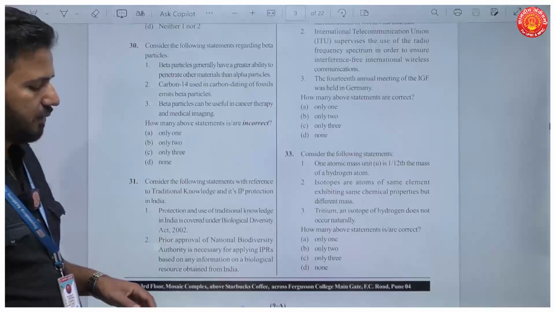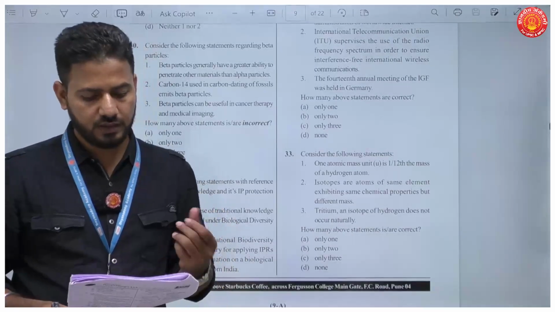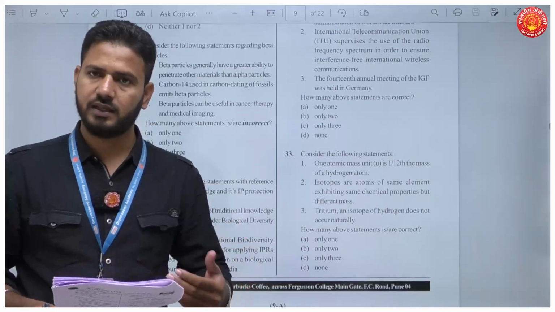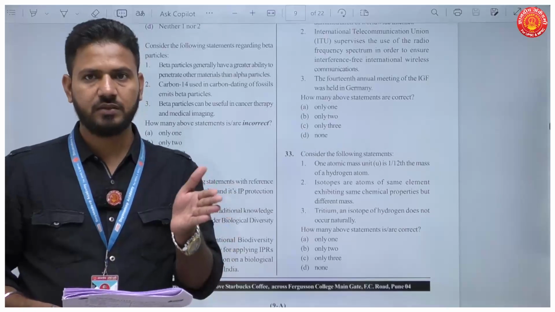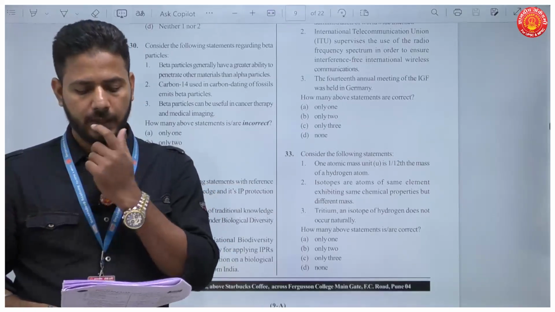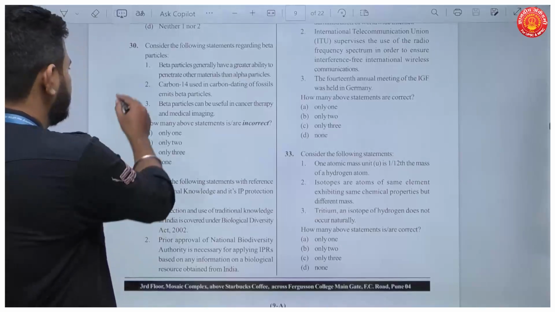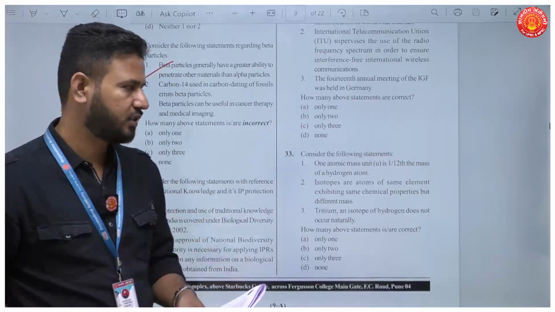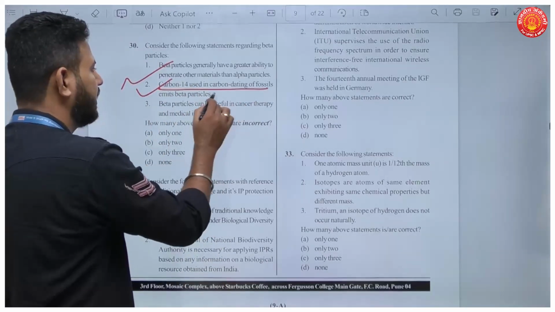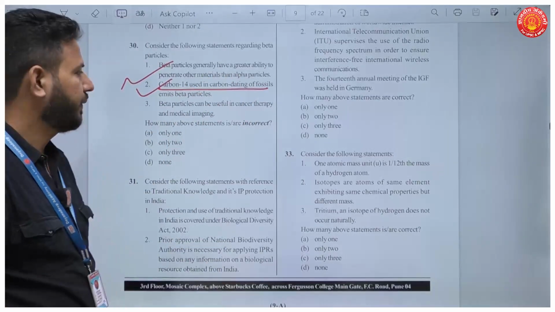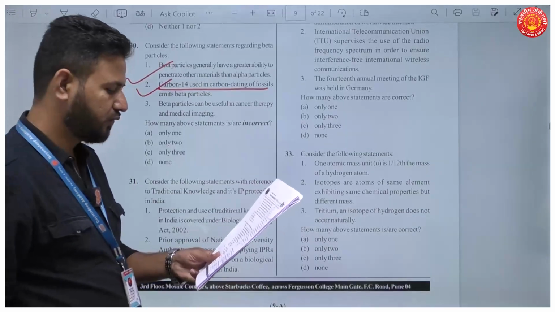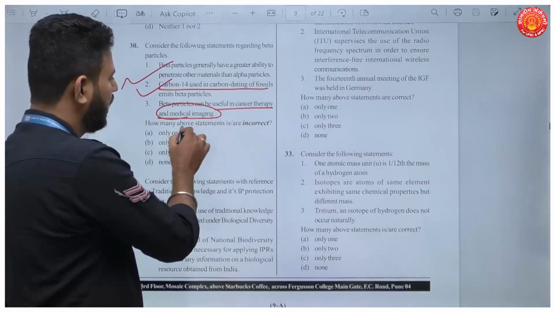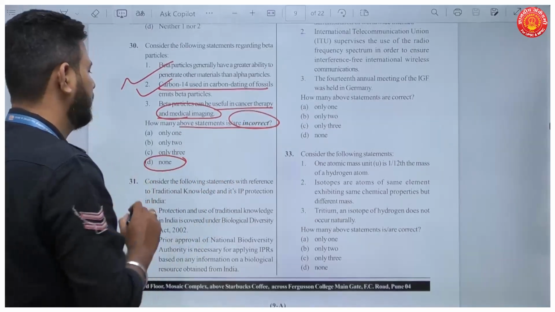Consider the following statements regarding beta particles. First, beta particles generally have greater ability to penetrate other materials than alpha particles. Absolutely yes, because the penetration power increases from alpha to gamma. So the first statement is correct here. Second, carbon-14 used in carbon dating of fossils emits beta particles. This is also true. Read the process of carbon dating, because we have had many questions on carbon dating. And third, beta particles can be useful in cancer therapy and medical imaging. This is also true. So how many statements are incorrect? None of the above is incorrect.